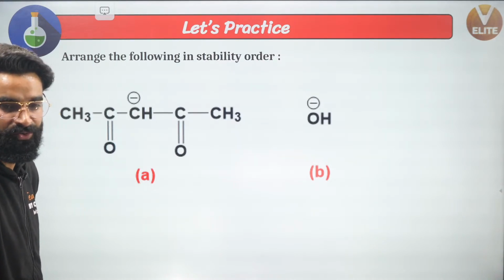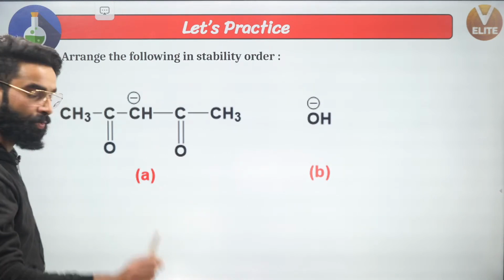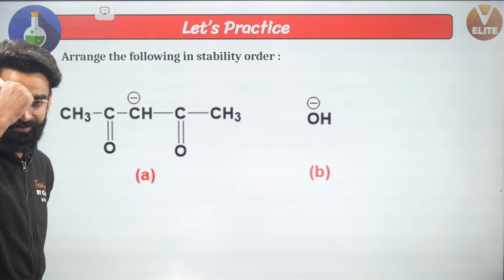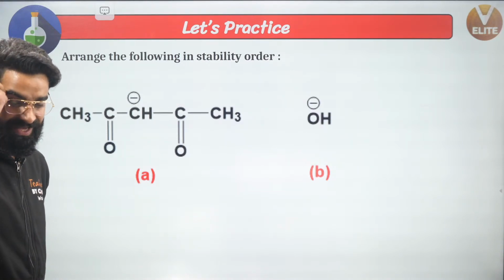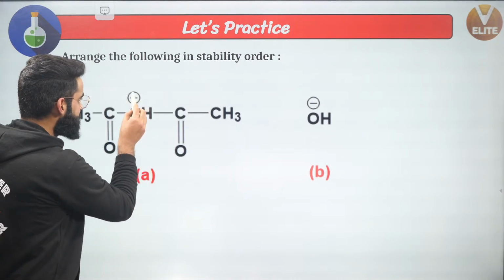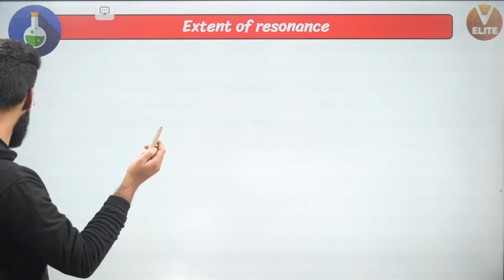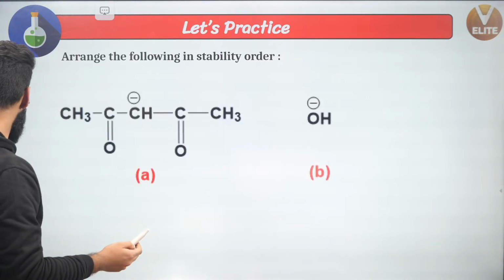A or B? Which one is going to be more stable? See guys, understand. It's a very, very simple thing. Well, I can see a lot of correct options are coming up. That means actually you guys are getting it, okay? Now guys, see, over here, negative charge is on carbon. Just a second guys, where has it gone? Yeah, this is the question.